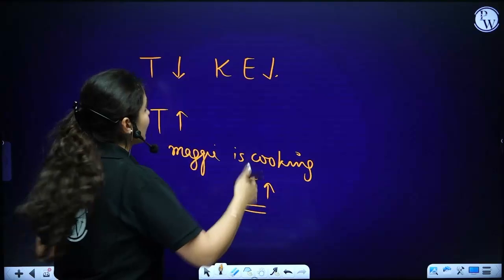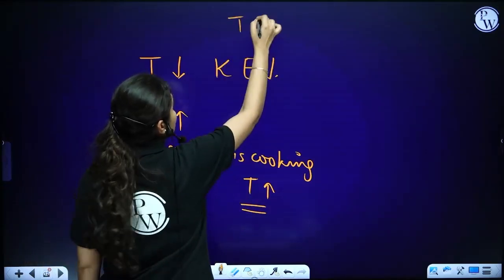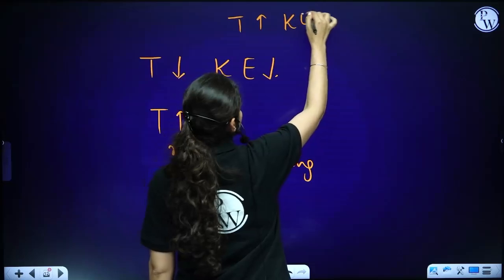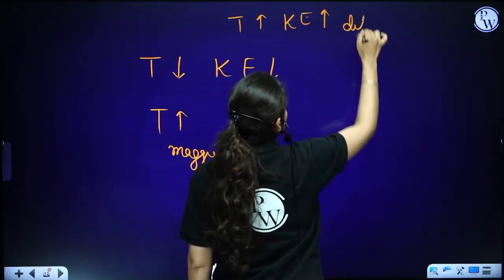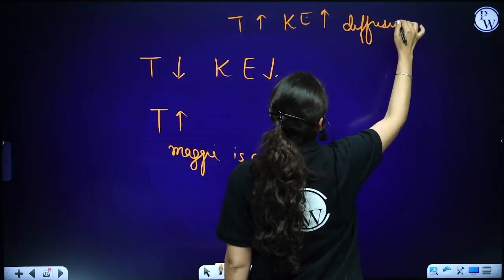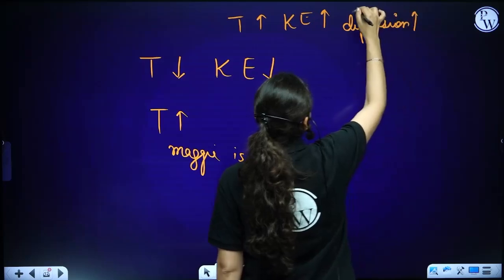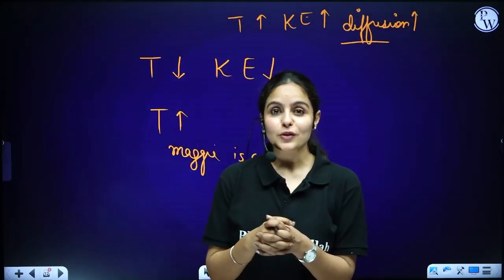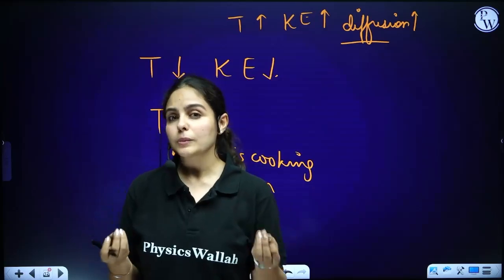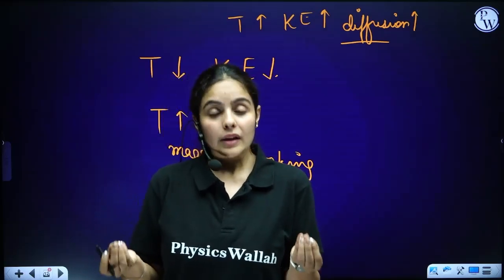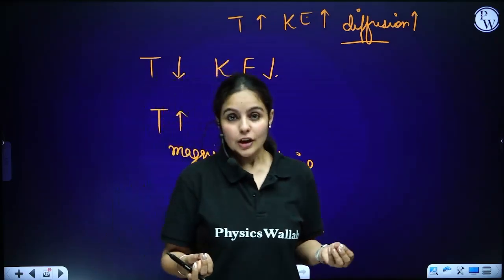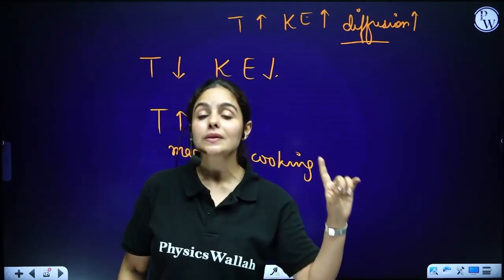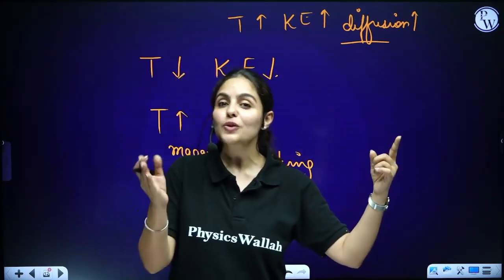So please make a note: as temperature increases, kinetic energy increases, diffusion increases, meaning intermixing of particles increases. Let me give you one more example: agarbatti, that is, incense stick. If anybody is burning an incense stick, you can smell it to a certain distance, or in another room also you can smell it.